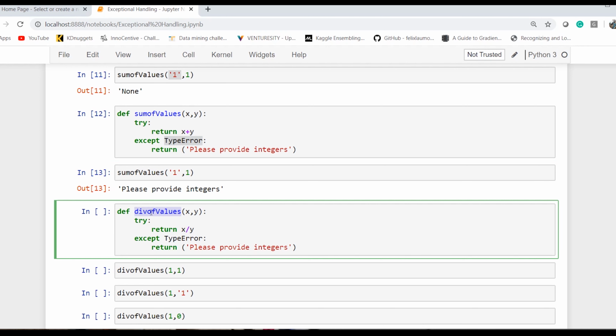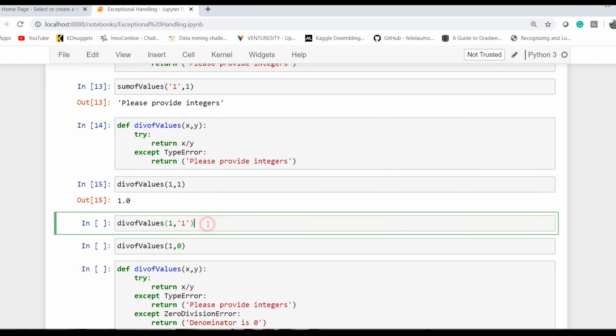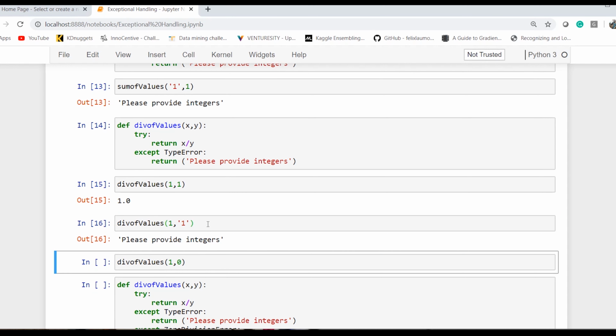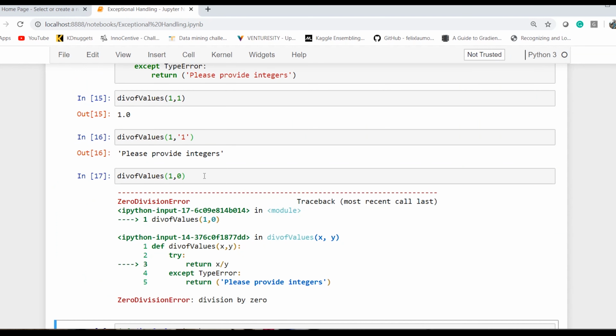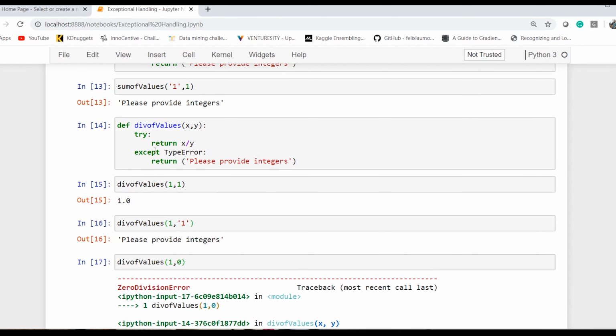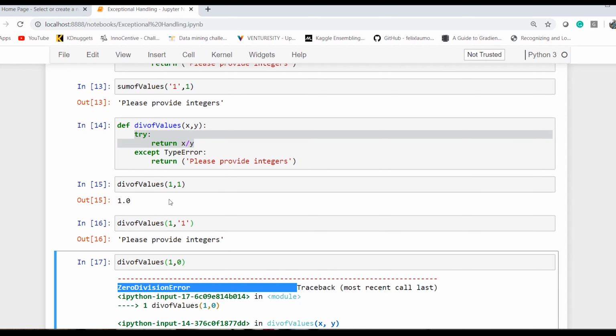I'm going to modify our function to divide the values, and I will pass x, y, and then I will simply return x by y, and still I'm providing the type error as my exception, and I'm going to return "please provide integers". Now if I do it, it returns the value. Now if I do 1 by string, it would still work because the exception would be of type error. Now what if I do 1 by 0? It will throw me an error because in my code block, when try got executed, it raised a zero division error, and when a zero division error came, we have not written any specific condition for handling the zero division error.